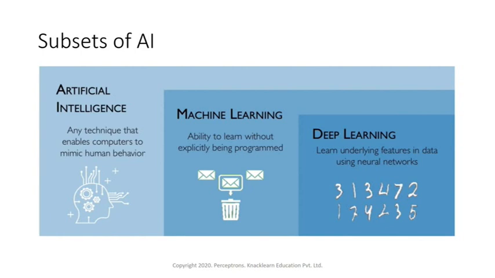Now to look at the subsets of AI, there are basically two subsets. AI itself is where we are enabling computers to mimic human behavior, and within that we have something called machine learning. Machine learning is where we train computers so that machines can learn.